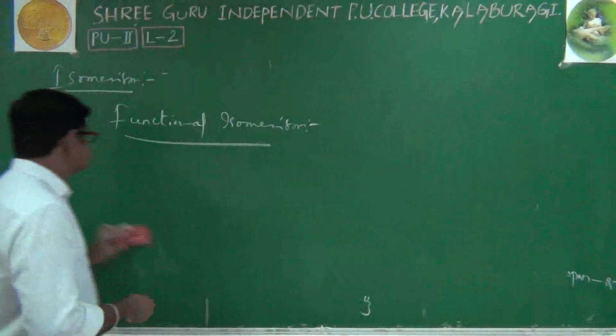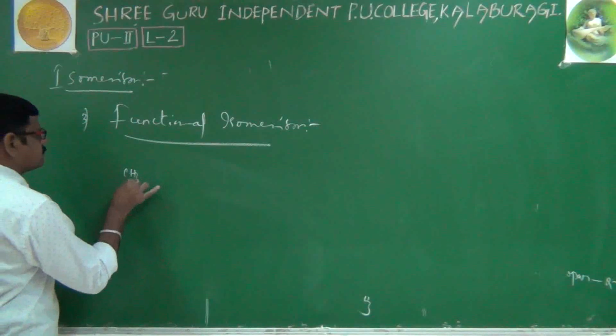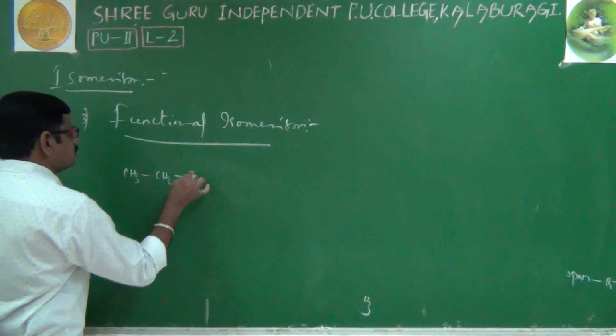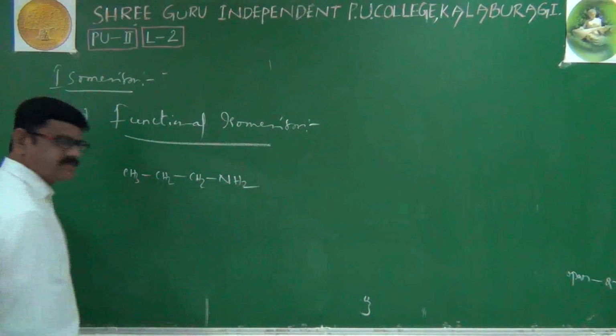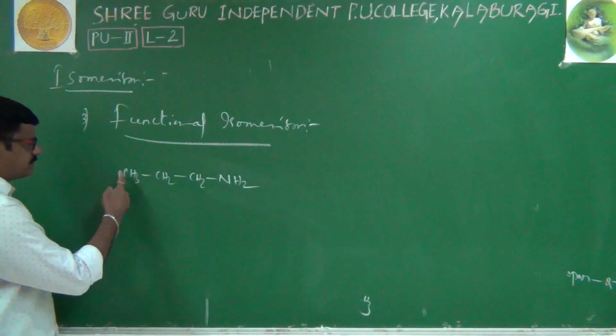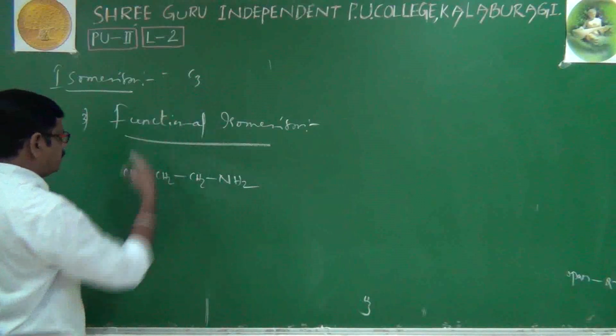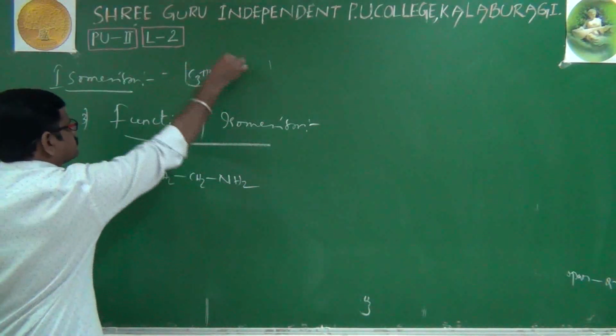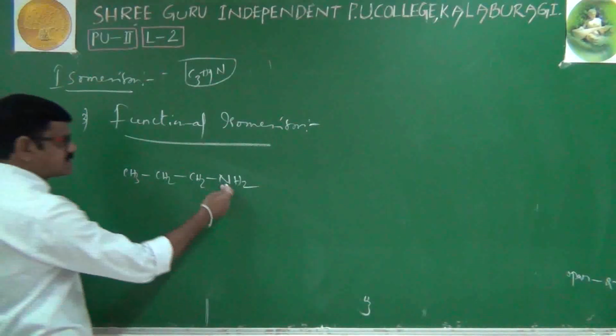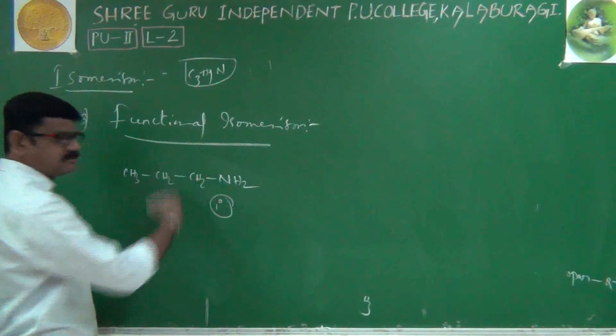We will see its corresponding examples. See here, CH3CH2CH2NH2. Of course, we'll count the molecular formula: 1, 2, 3, C3, 3, 5, 7, 9, H9, and one nitrogen. Here our functional group is primary amine.